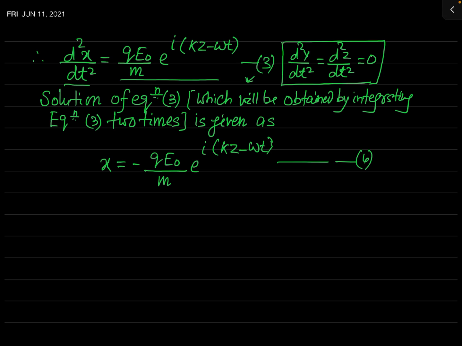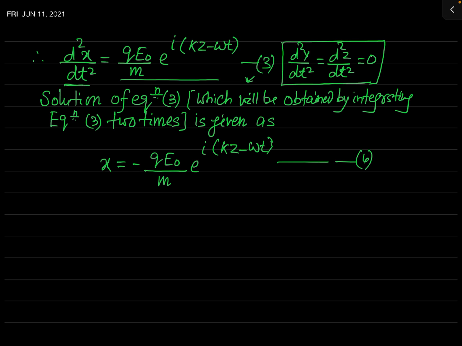If it is a second order differential equation, then to get its solution we simply integrate it 2 times. I have not followed those steps here. This is for your homework. It is a very simple integration. And one thing you must remember: since the integration will be indefinite, there will be an integration constant.